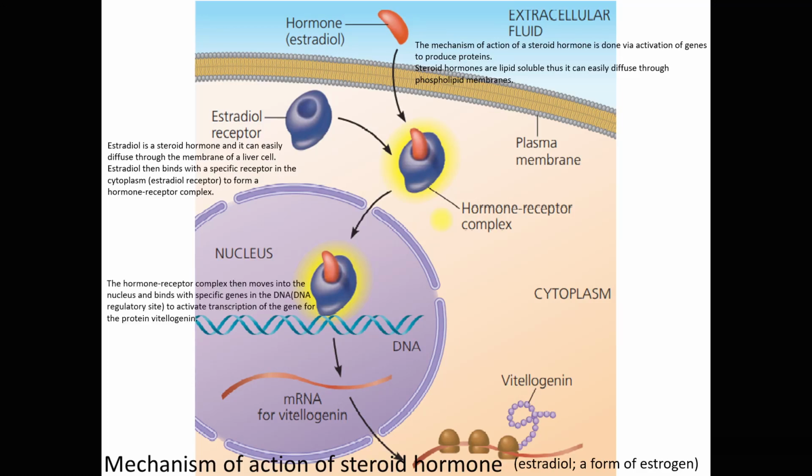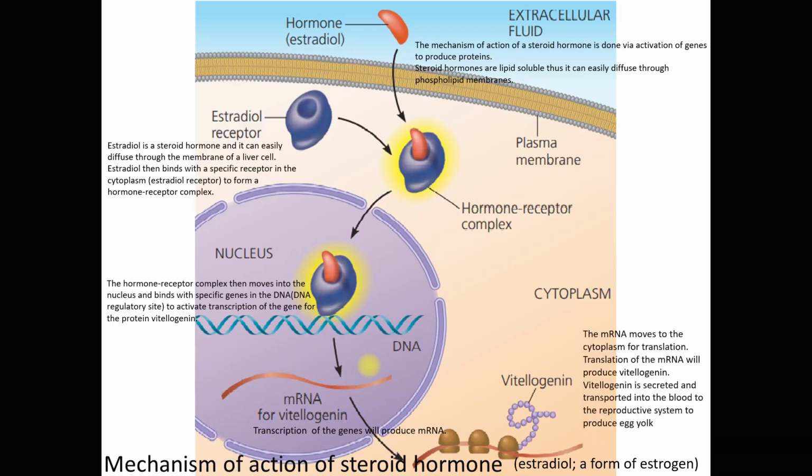Then the hormone receptor complex moves into the nucleus and binds with the DNA regulatory site to activate transcription of the gene for the protein phytalogenin. So now we have mRNA here. The transcription of genes will produce mRNA.